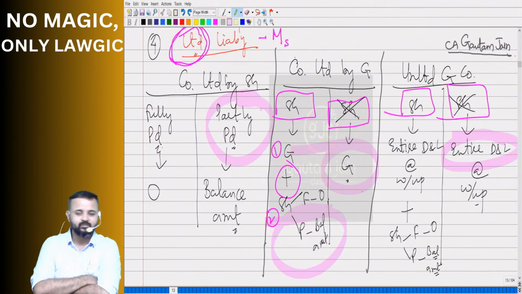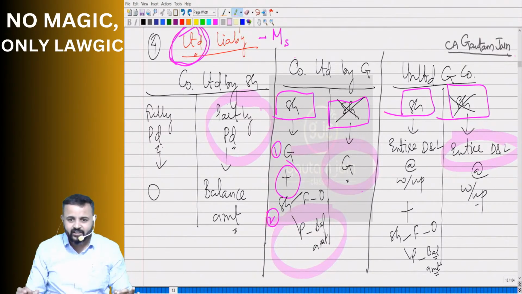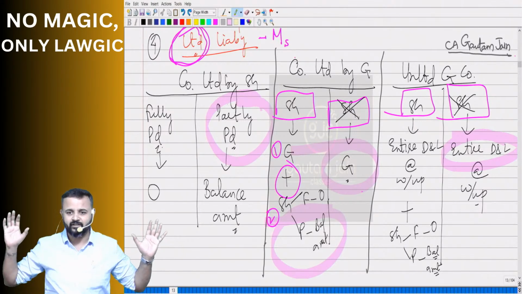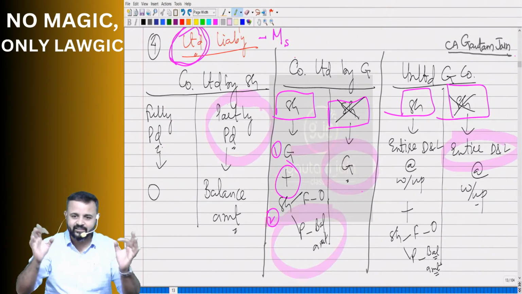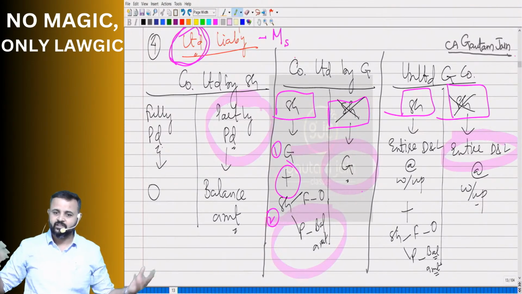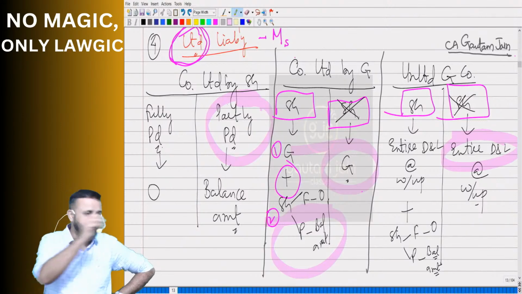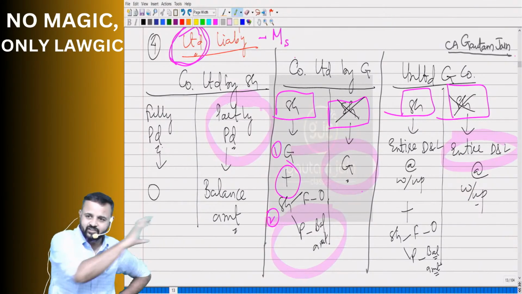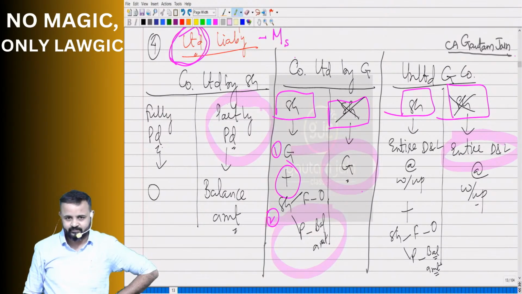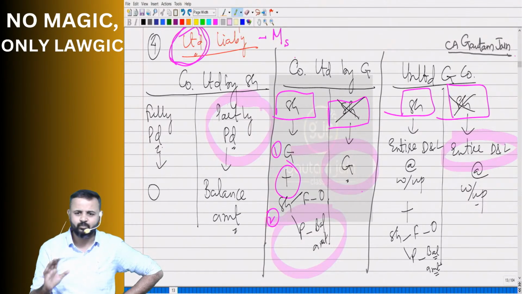What is the answer now? Tell me, why will a person become a member of guaranteed companies? He wants to earn punya. He wants to do good deeds in his life. That's where he is becoming a member. Now, why do you go to Tirupati? Tell me. Why do you donate there? Why do you go to Chilkur Balaji and donate there? Come on, give me the answer for this, boss. What will you say? Punya, no?